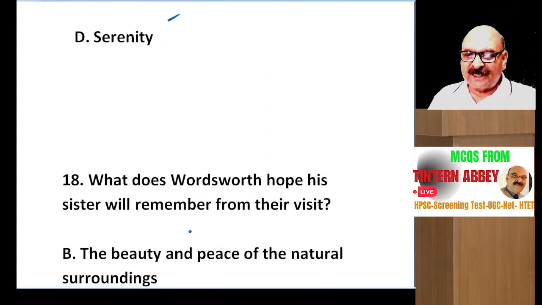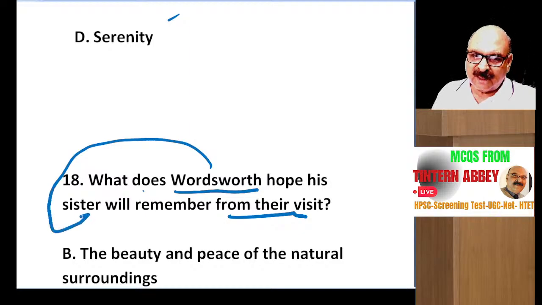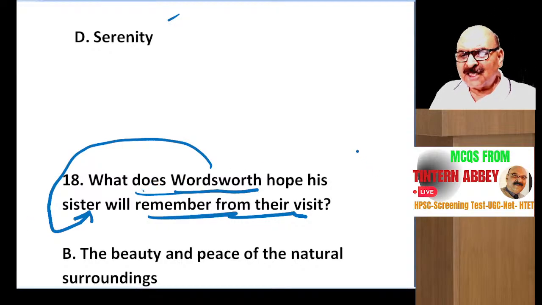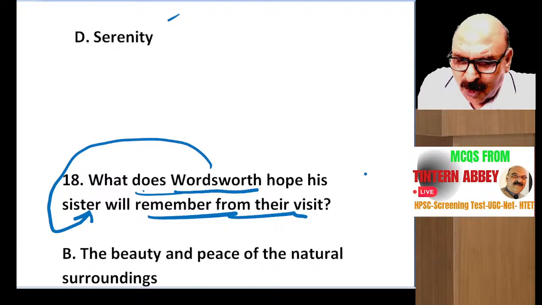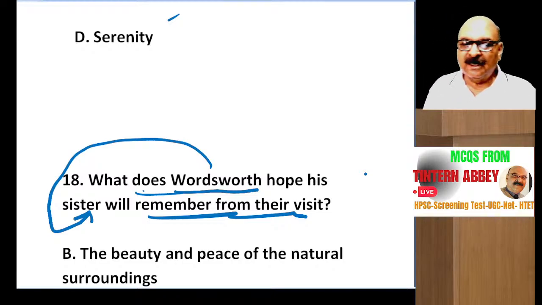What does Wordsworth hope his sister will remember from their visit? You are to tell from the point of view of William Wordsworth. What must his sister Dorothy remember from their combined visit to Tintern Abbey?